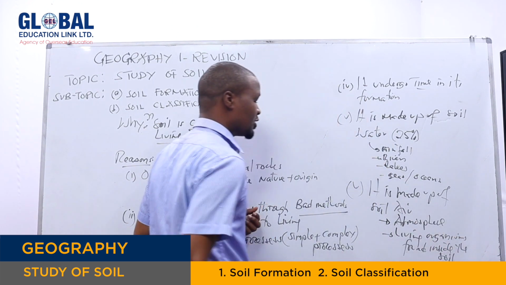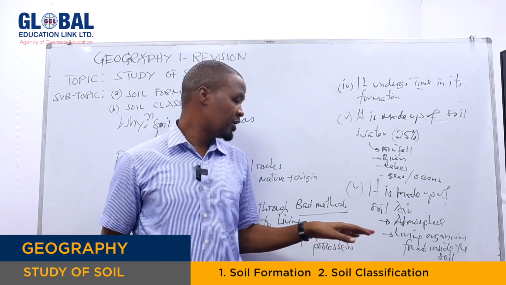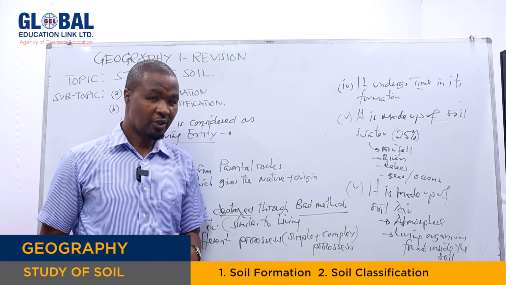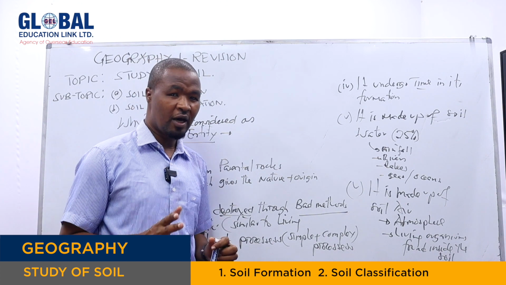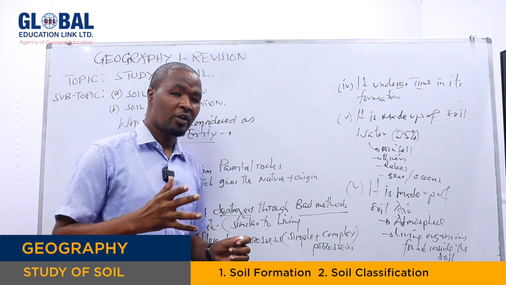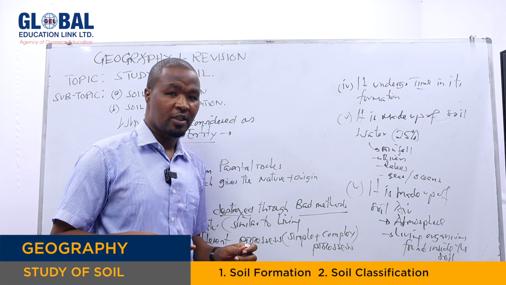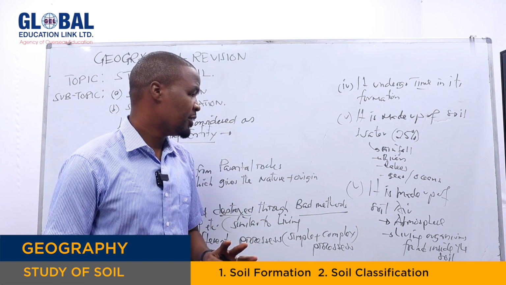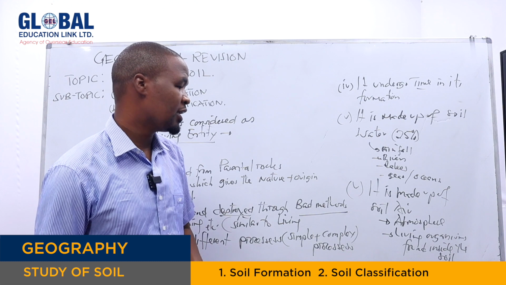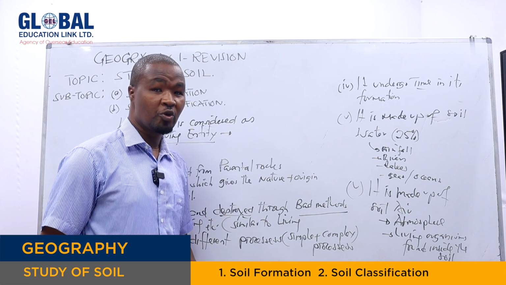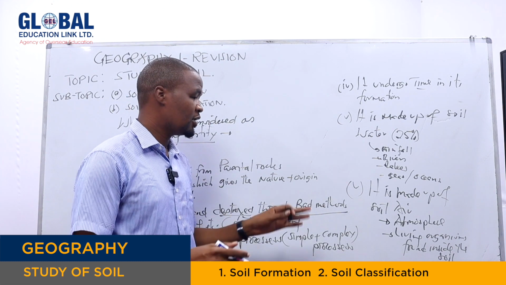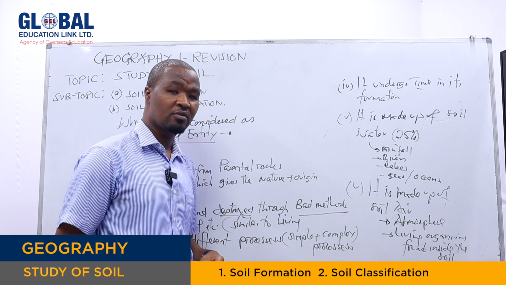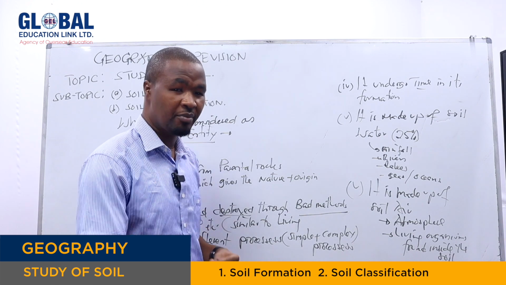Another characteristic is that soil has temperature, similar to living organisms. We have living organisms which are cold-blooded and warm-blooded, we all know that. Similarly, we have soil found in polar areas, which is cool in its temperature, and soil found in tropical areas, which is warm in terms of temperature.